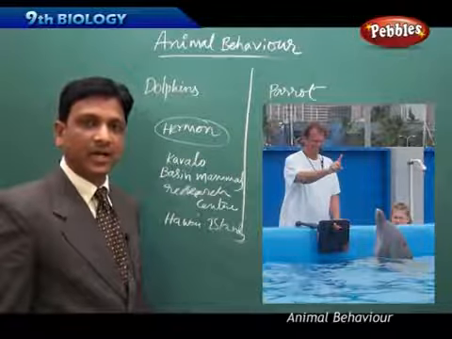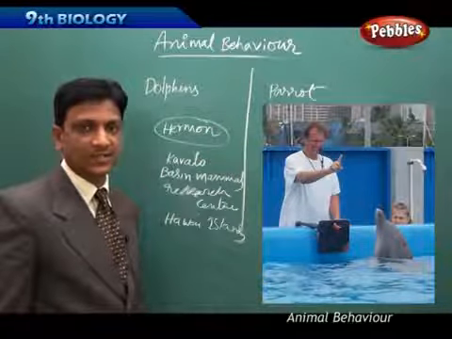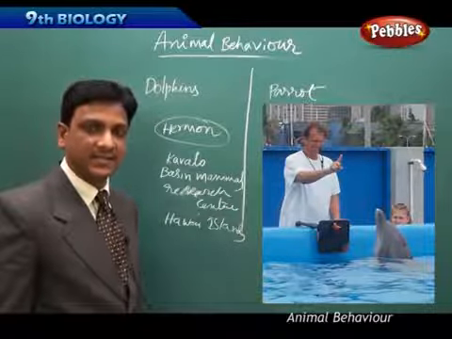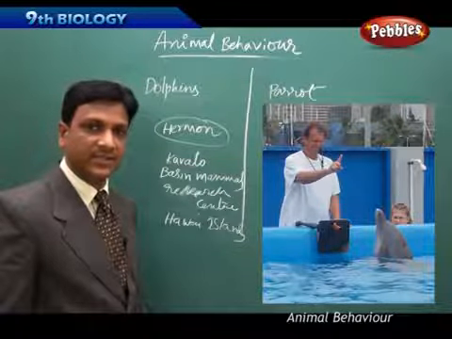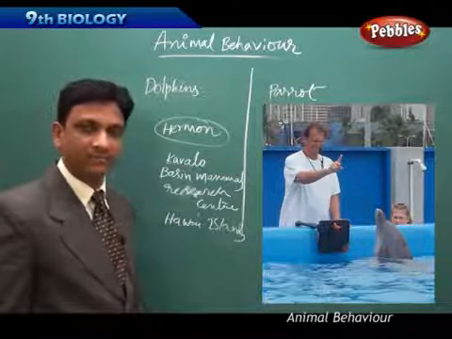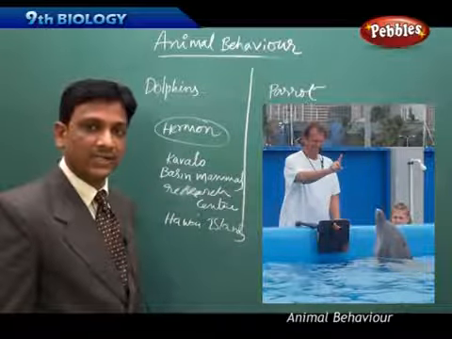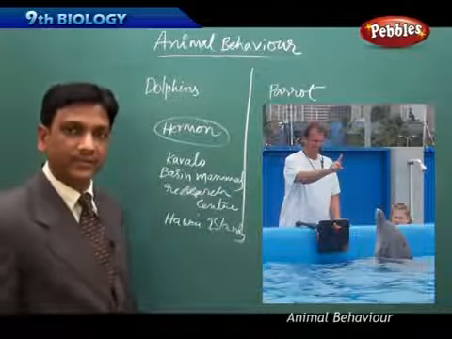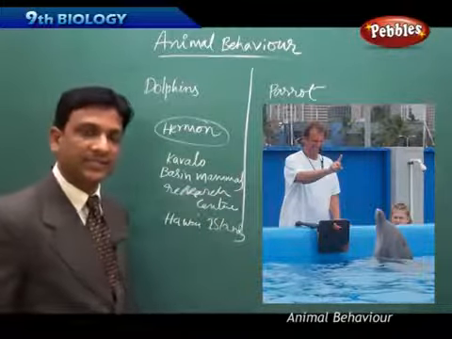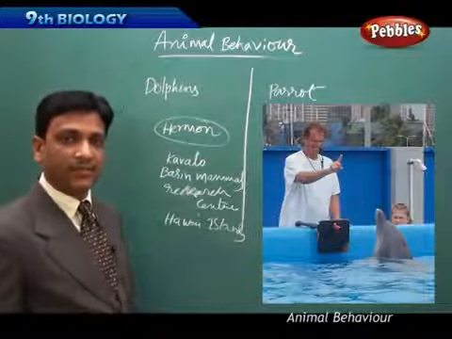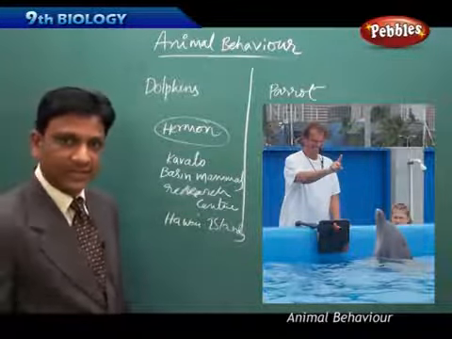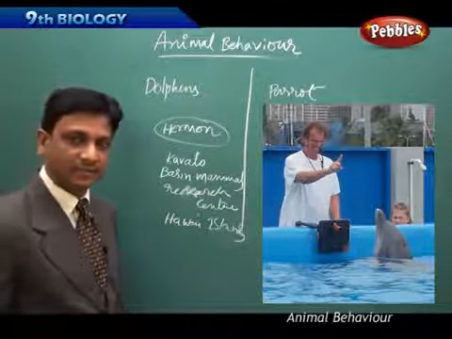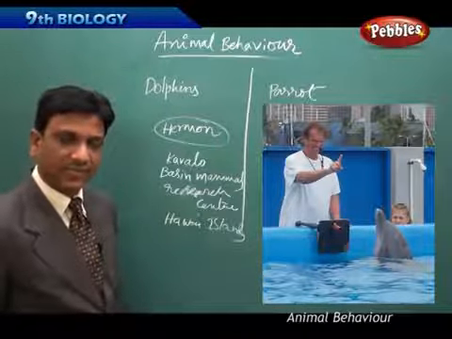For example, if he shows the closed fist, they look at the tub. If he raises his arms, they go to the tub in which the ball is. And if he raises one of his hands, they bring the ball to him. So they understand the hand signal and what action is to be performed, and they performed it. If he repeats these signals in a reverse way, they perform the reverse. That means they take the ball to the tub. They throw the ball into the tub. So they perform it in a reverse way.